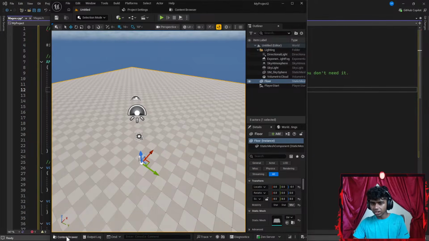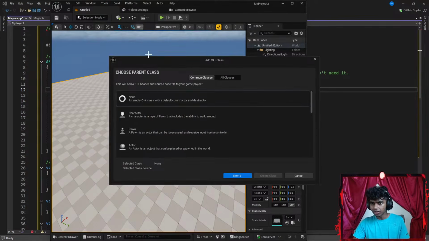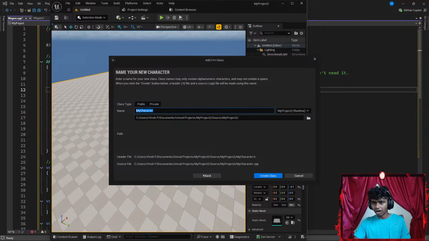I'm gonna go ahead and create a class here. Let's go to something like choose. I'm gonna go ahead and create a new class. Let's create a character class and call this something like mage class.